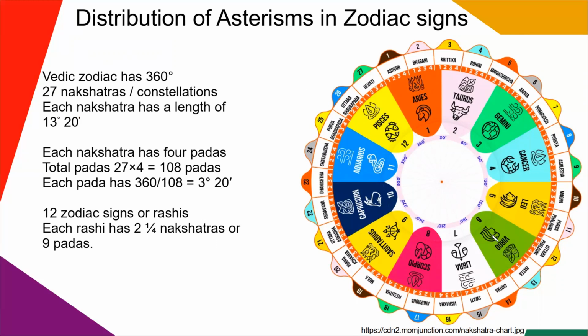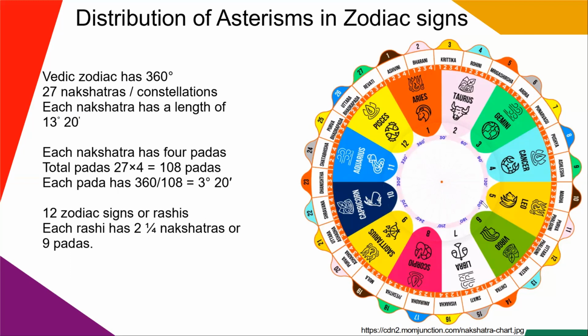So this chart here will be an easier way to understand how the nakshatras are distributed among the zodiac signs and also how the nakshatra padas are distributed in the 12 zodiac signs. So let's begin. First, we'll see the inner circle here.